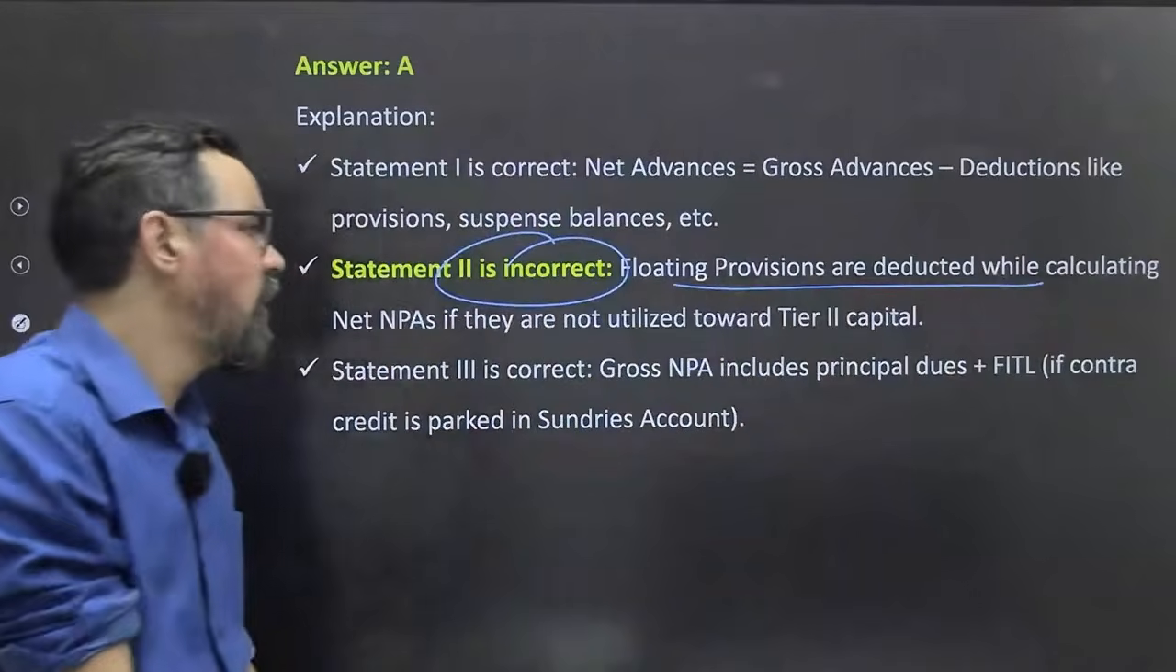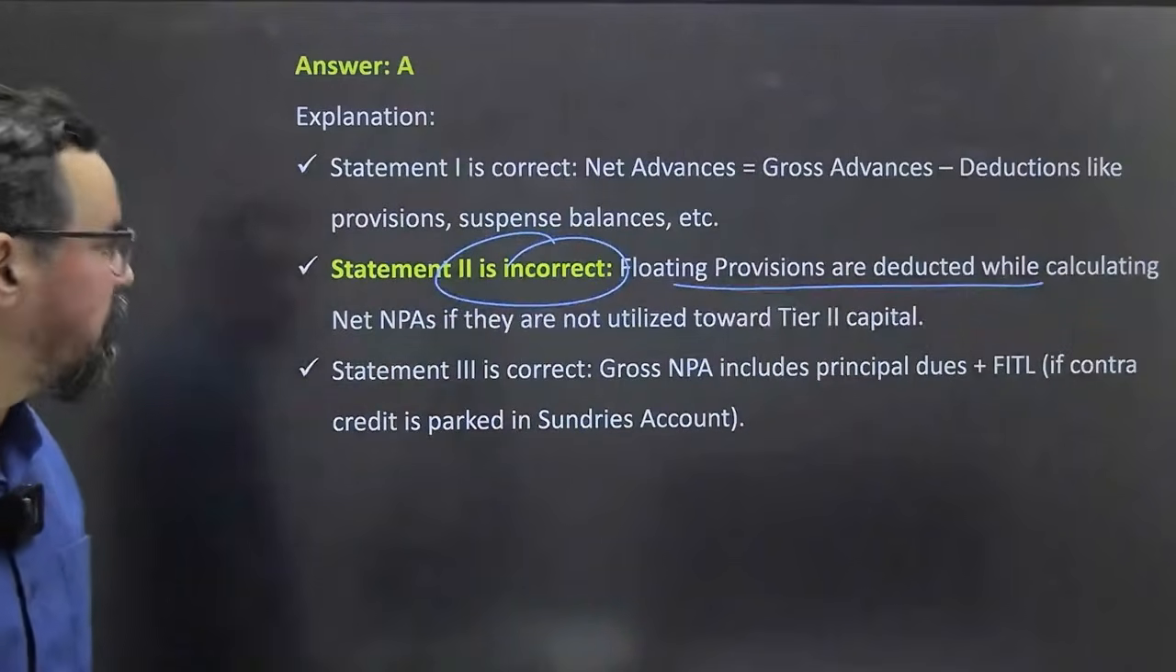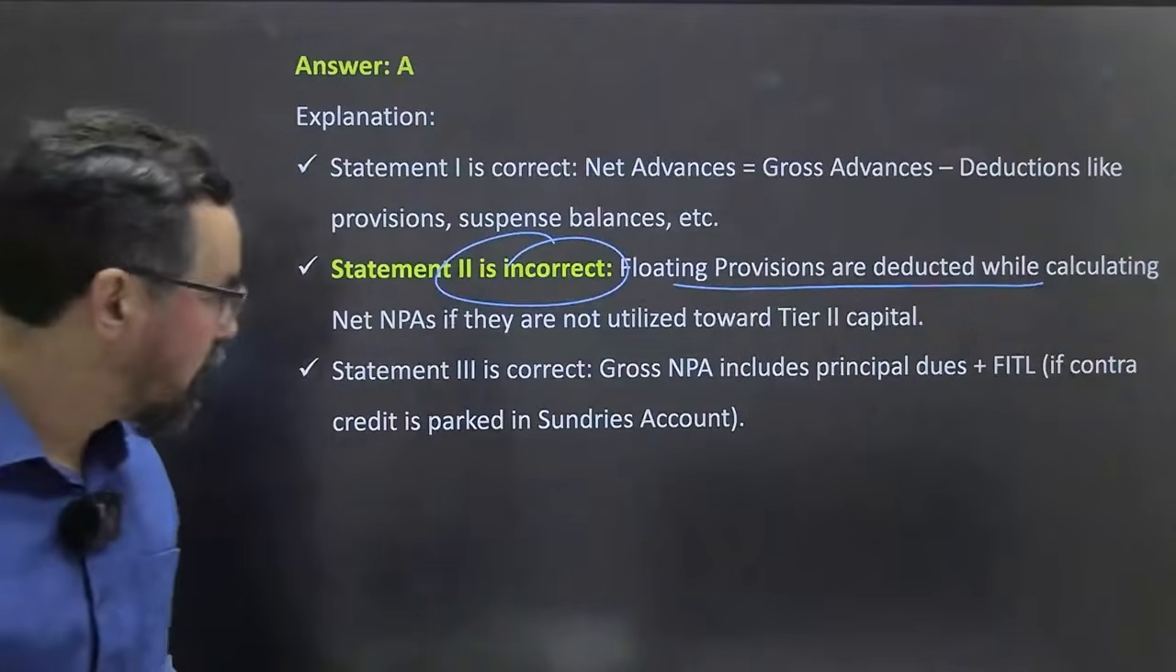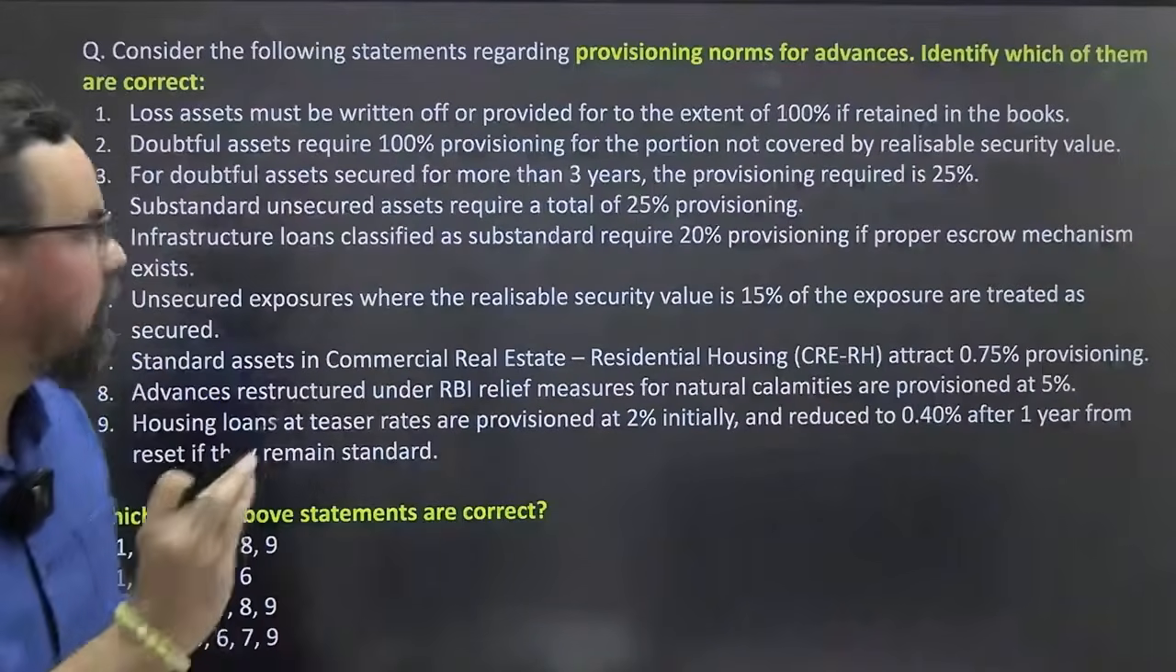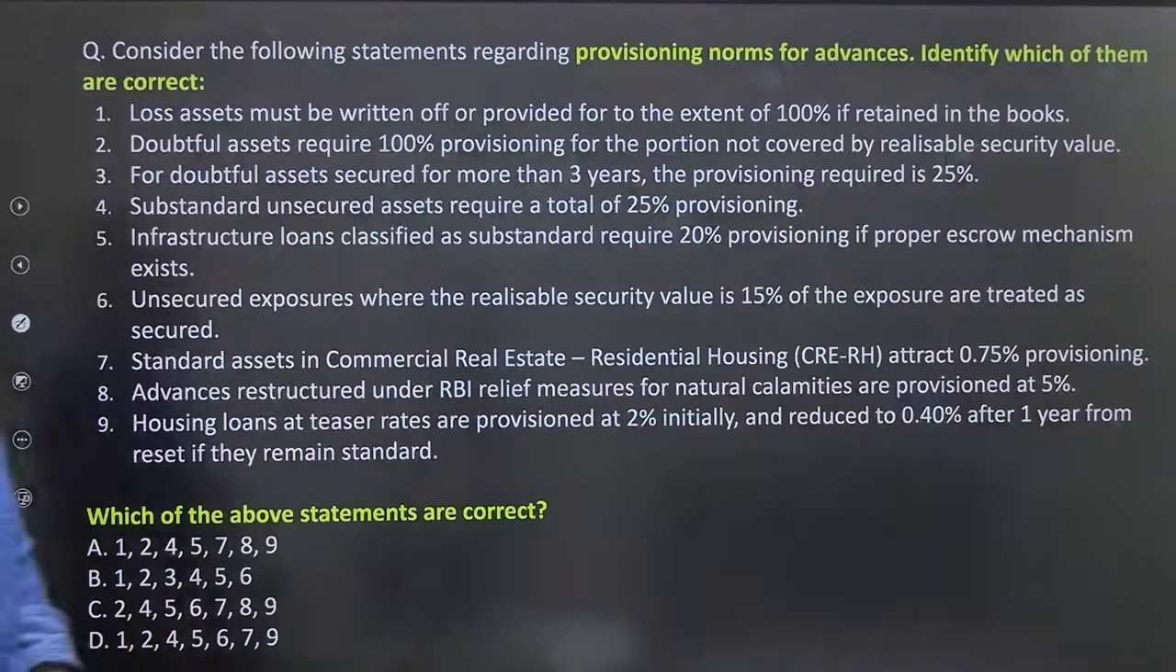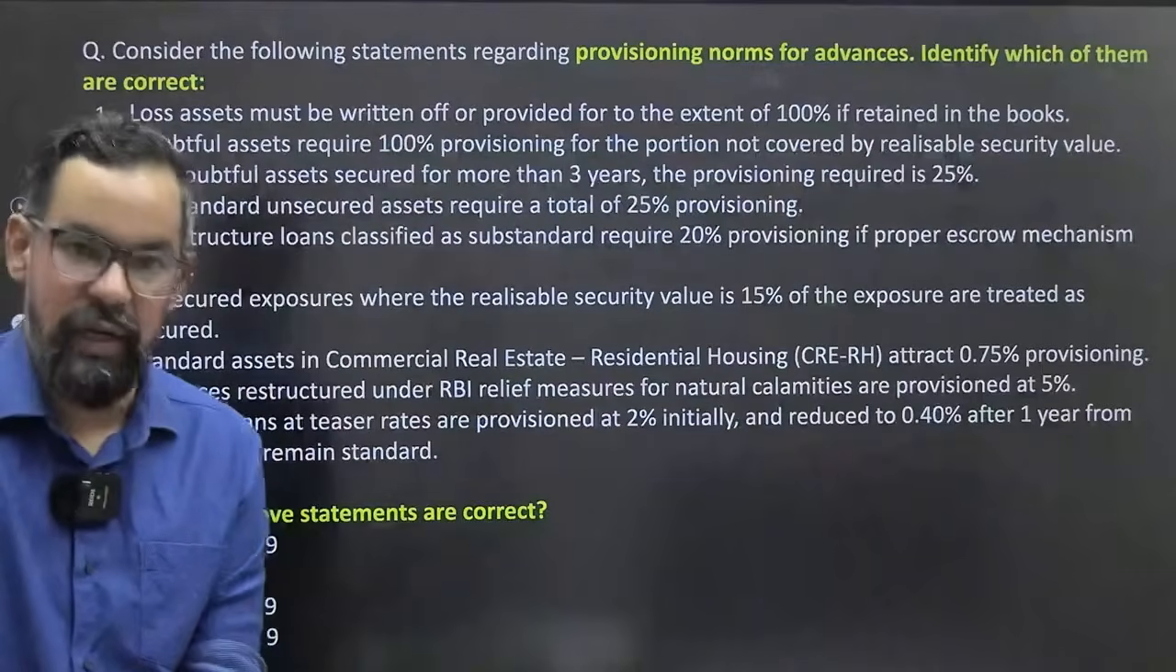So statement 3 incorrect, floating rate are deducted while calculating net NPS if they are not utilized toward the tier 2 capital and all, ठीक है। This was the exact explanation, ठीक है। Provisioning again given in this particular one,